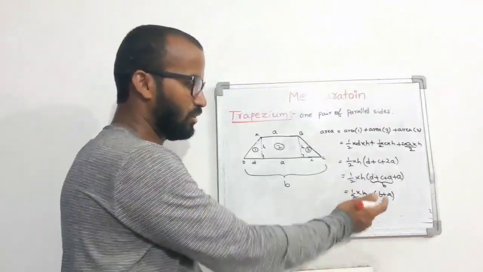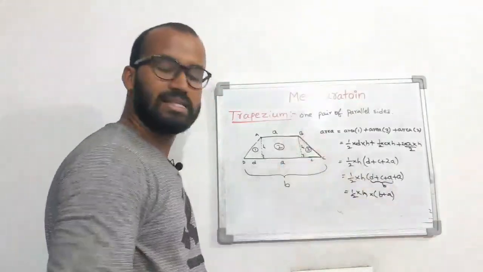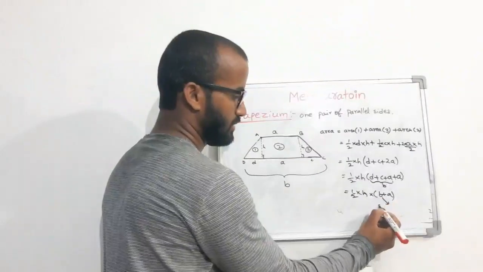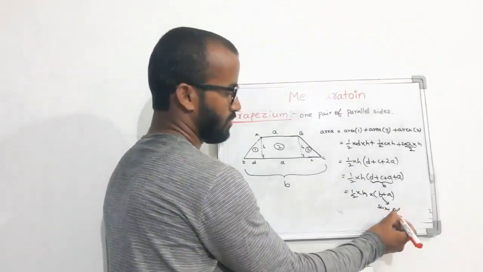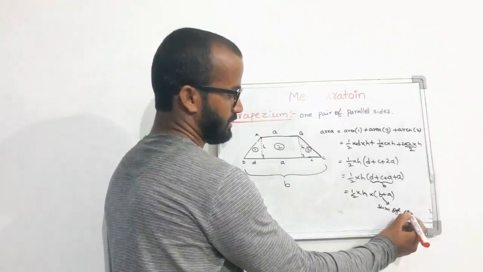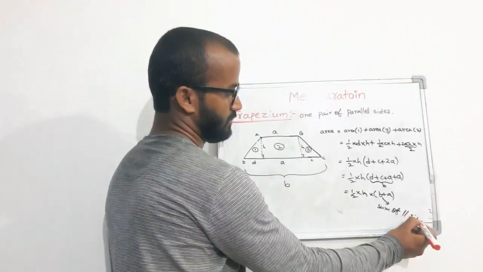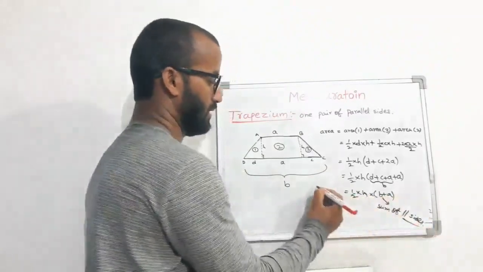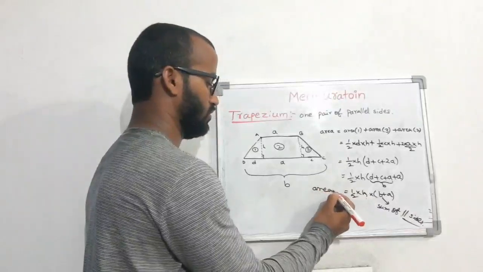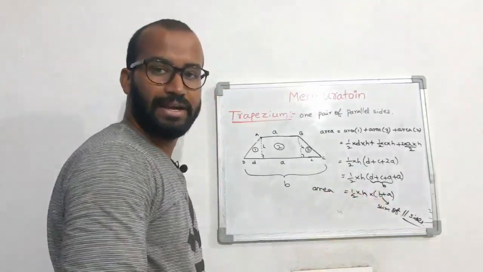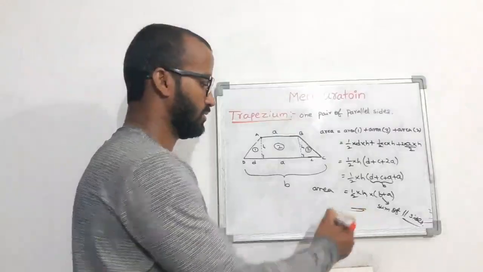Half into height into sum of parallel sides. Area of trapezium is equal to half into height into sum of parallel sides.